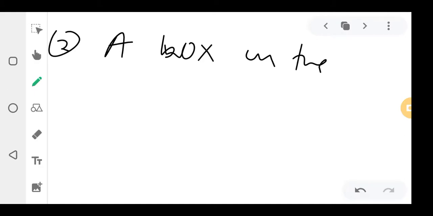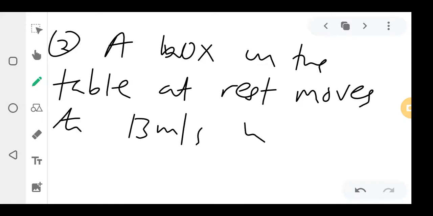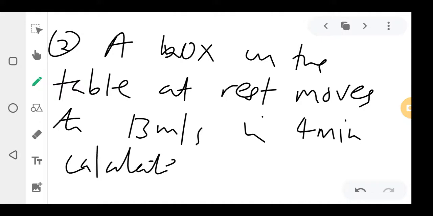Question 2. A box on the table at rest moves to 13 meters per second in 4 minutes. Calculate the force.